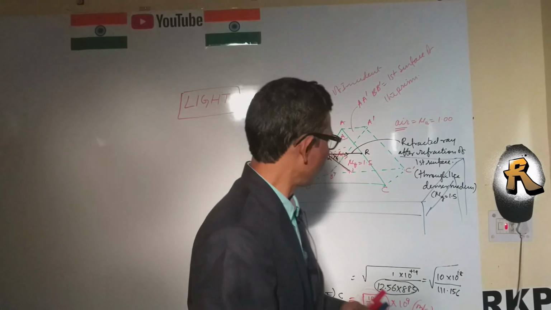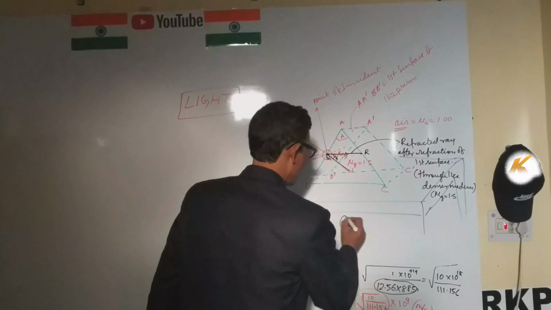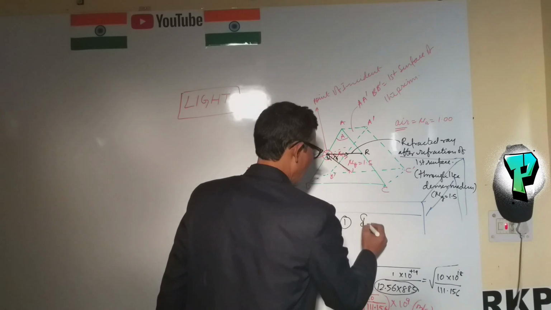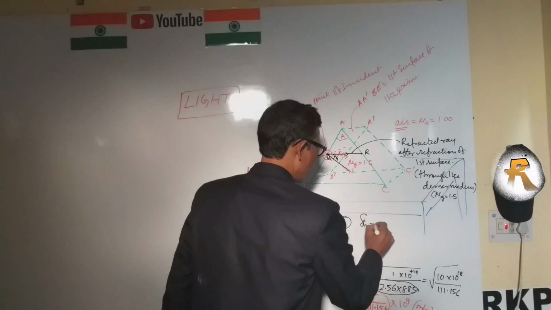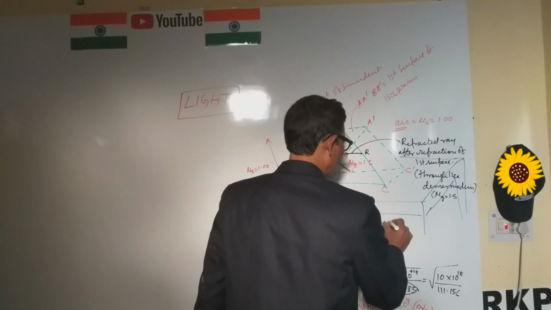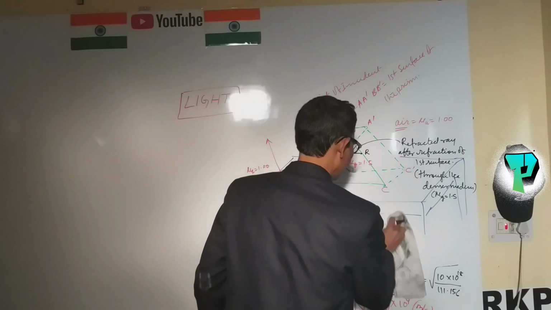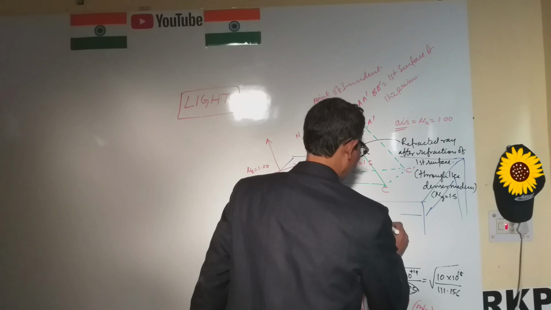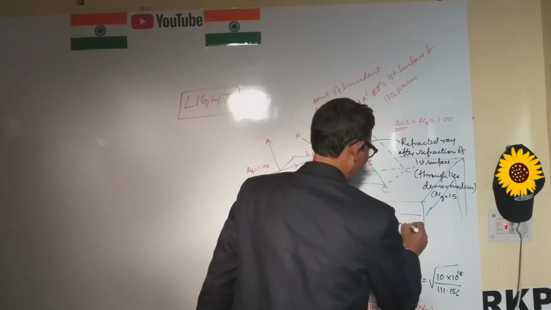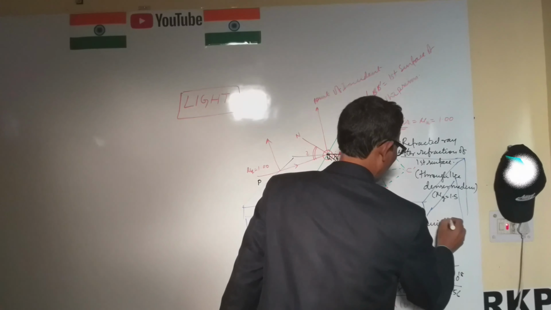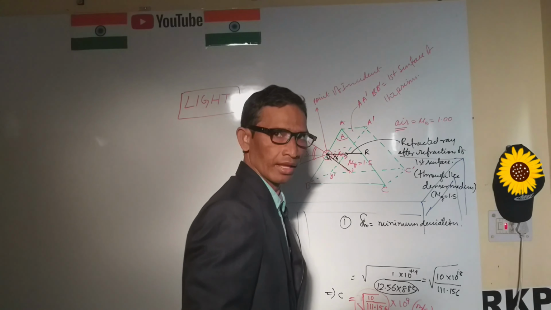So we know here is a point, this is delta m. Suppose delta m, this is called minimum deviation. This is the minimum deviation.